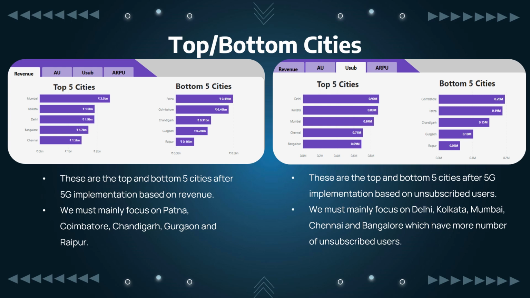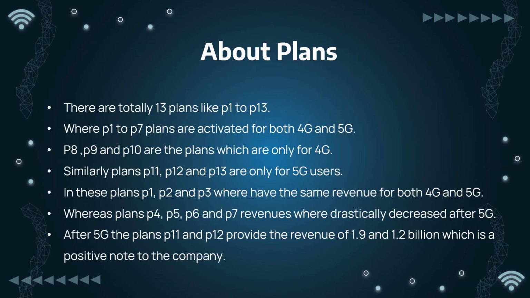These are the top and bottom cities comparisons based on revenue and unsubscribed users. Based on revenue, the bottom cities are Patna, Coimbatore, Chandigarh, Gurgaon, and Raipur. We mainly concentrate on these cities after the 5G launch. And then the unsubscribed users are Coimbatore, Patna, Chandigarh, Gurgaon, and Raipur. We mainly concentrate on these cities to develop the company revenue.